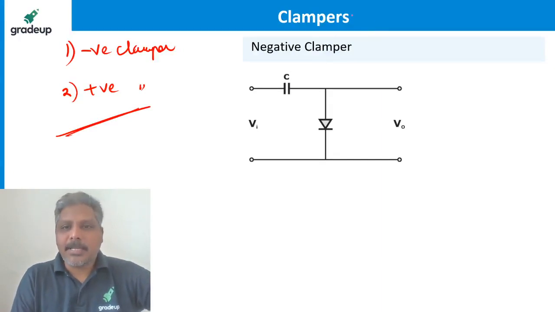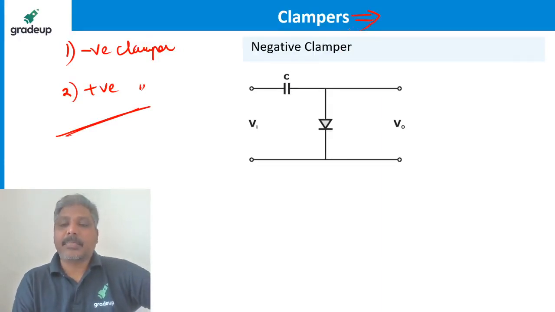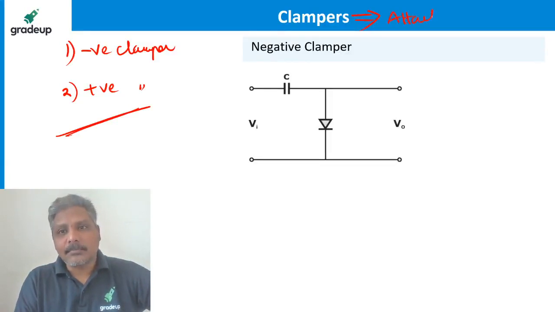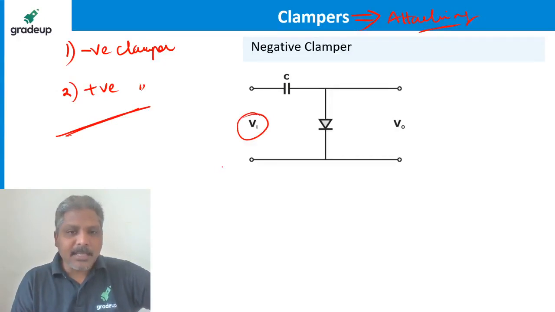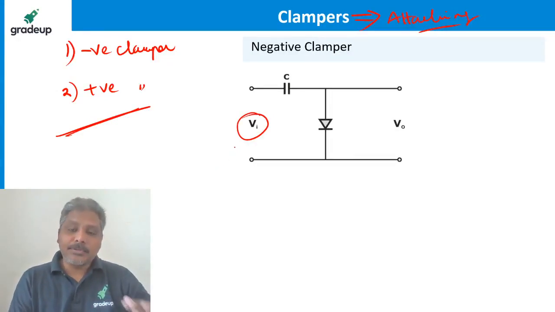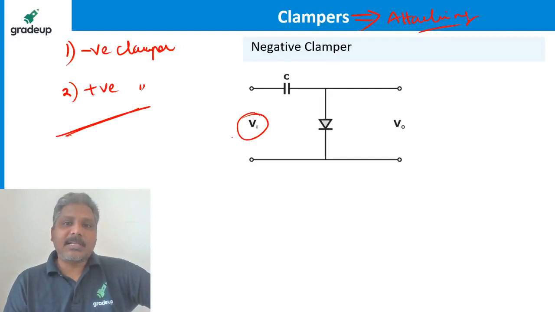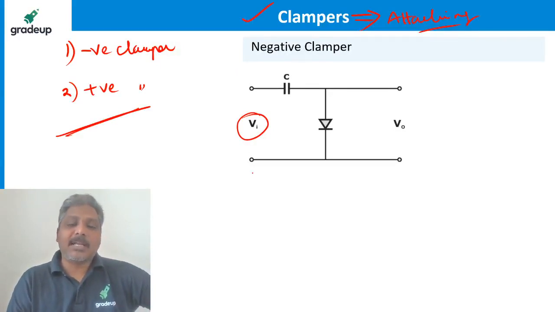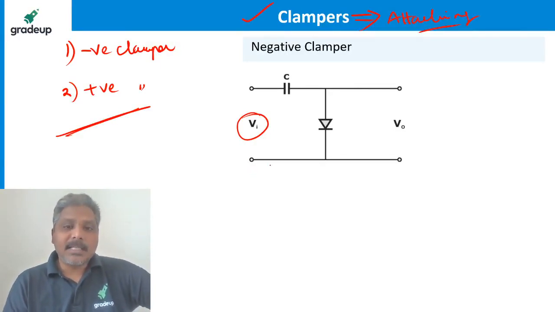What actually is a clamper? What is the meaning of clamper? Clamping is nothing but attaching. That means the waveform we apply here is clamped to a certain level. The circuit which can clamp the signal you apply is called a clamper.